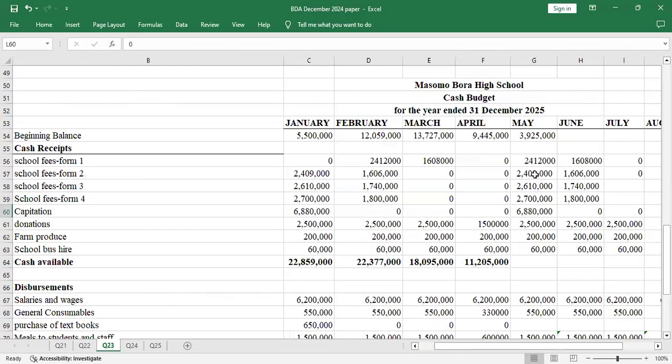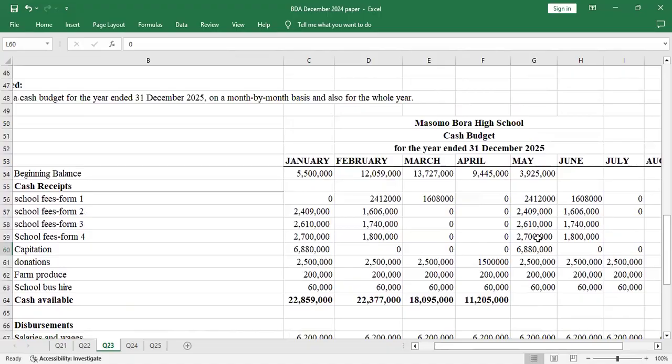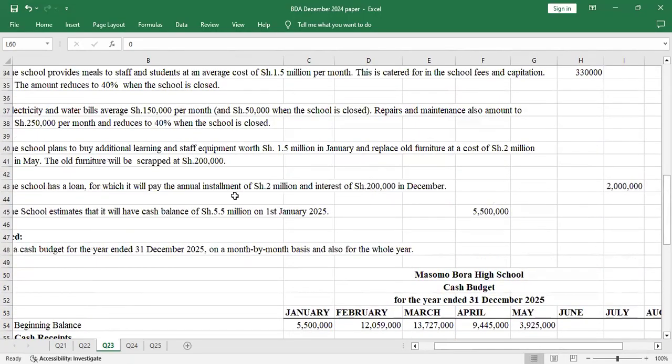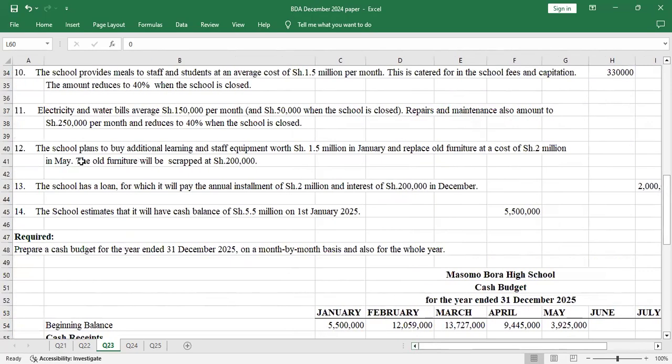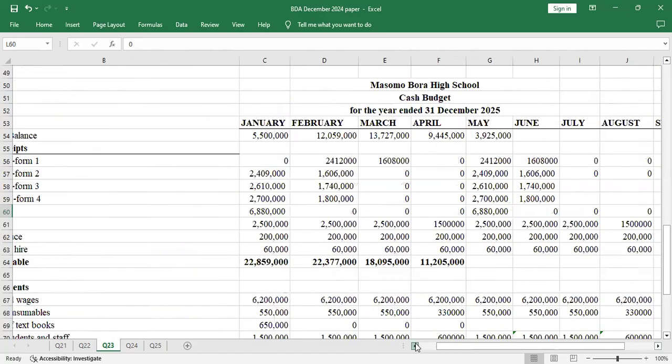So when it comes to May there was an adjustment, because I'm getting to the month of May. They said that the school plans to buy additional equipment of learning of 1.5 in January and replace all furniture at a cost of 2 million in May. So it means that in May, there was a disbursement of 2 million, but the old furniture scrap was sold for 200,000. So I'll have to insert a row here so that we can adjust that.